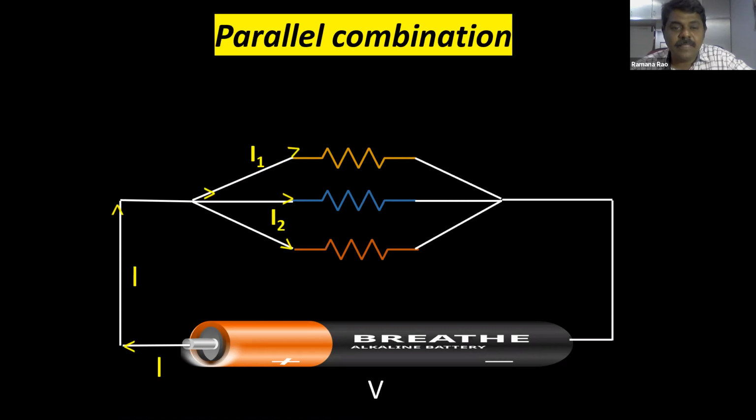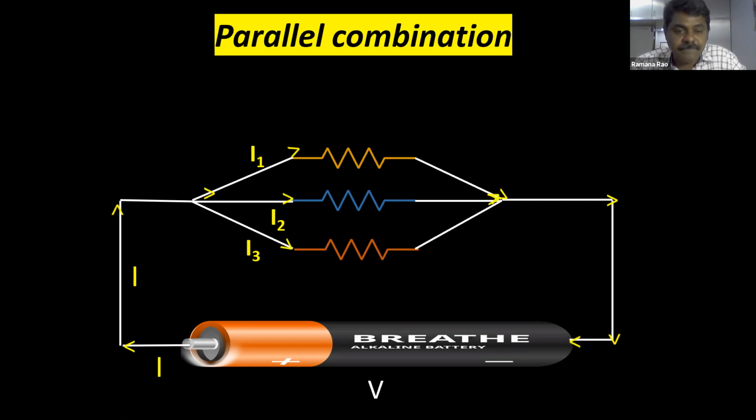Like this is I1, I2, I3. I1, I2, I3, and again these currents are going to combine and they combine as I current and come to the negative terminal. So this is how the current is going to divide. Understood children? Current is going to divide in parallel combination. I is dividing into I1, I2 and I3.